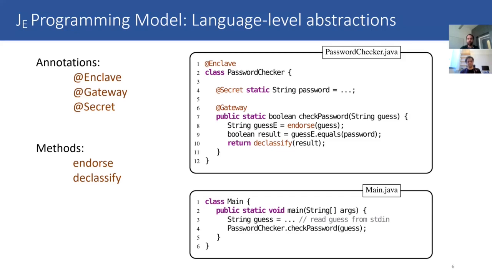In the password checker file, we can see 3 annotations. The first one is enclave, which denotes that the class password checker is to be placed inside the enclave. The second annotation, secret, denotes that the field password is a secret field. And the third annotation, gateway, denotes that the method check password acts as a non-enclave-enclave interface. Methods endorse and declassify act as the standard information flow control endorse and declassify operators. The class main, which is not annotated by the annotation enclave, remains outside.